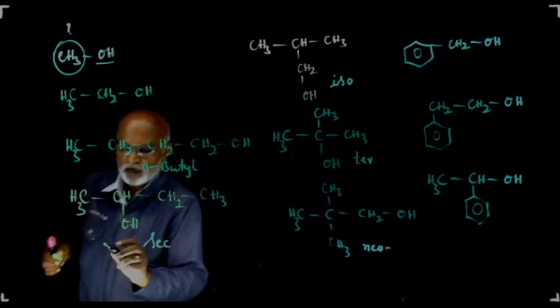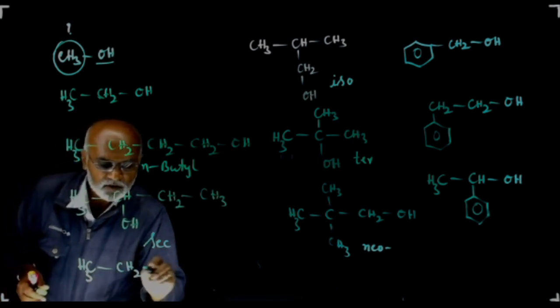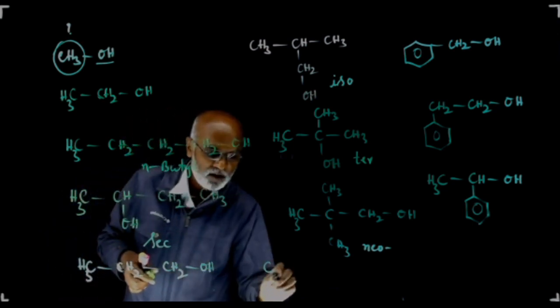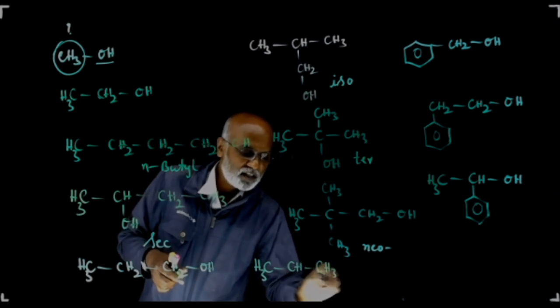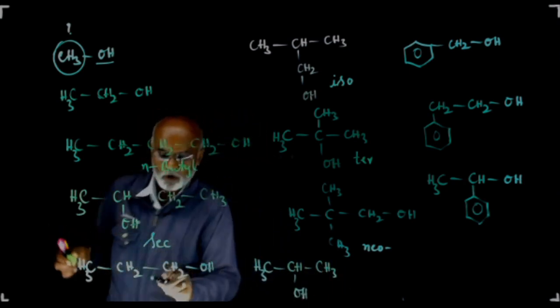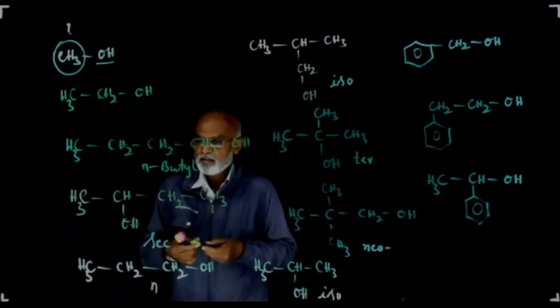And let me have few more molecules. So this is your CH3, CH2, CH2, OH, a monohydric alcohol. And you can have the isomer of the same molecule. This is your CH3, CHOH, CH3, something like this. This is your N-propyl alcohol, and this is your isopropyl alcohol.